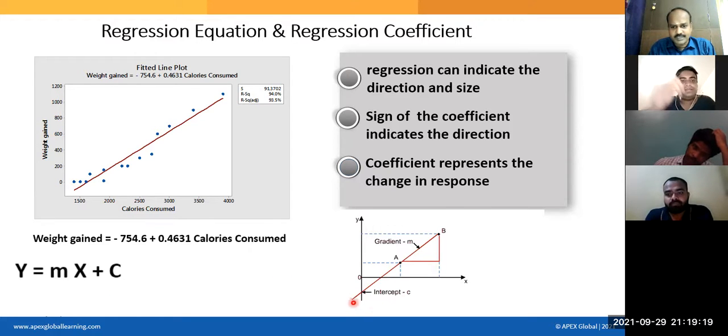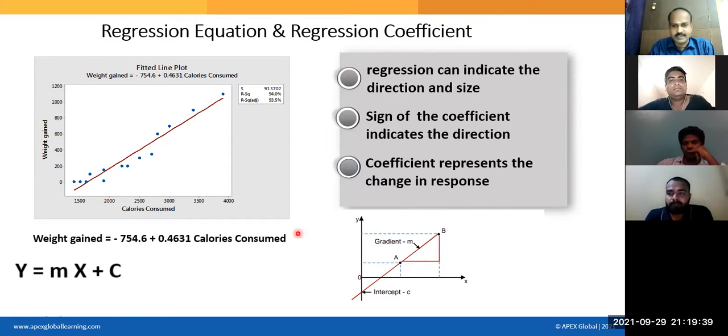So you draw the regression line, find out the slope. In order to find out the slope, you draw a vertical and a horizontal. At any point, you draw a horizontal and then extend the vertical. Now this vertical line length is delta y. This is delta x. Delta y by delta x is equal to the m.